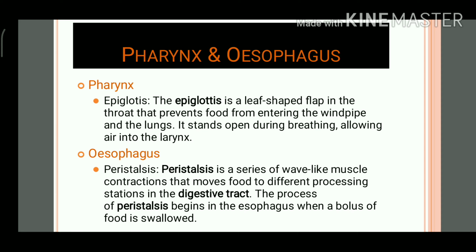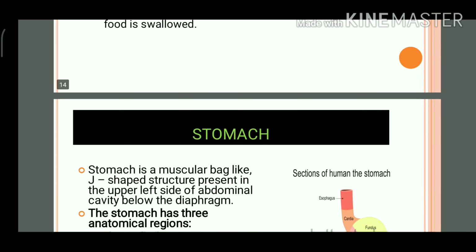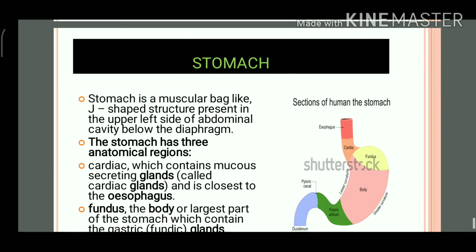The next is the esophagus. In the esophagus, the key term that you should know is peristalsis, how the food enters. It is a series of wave-like muscle contractions by which food moves to the different processing stations in the digestive tract. So that is peristalsis. These are the two major things that you should know about the pharynx and the esophagus.